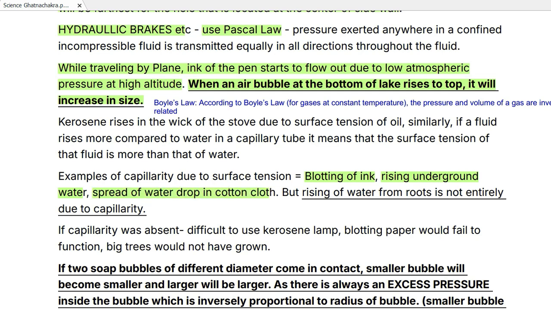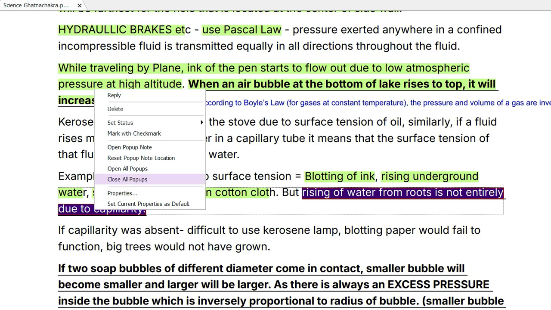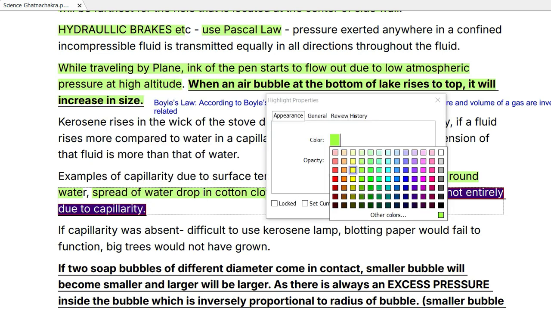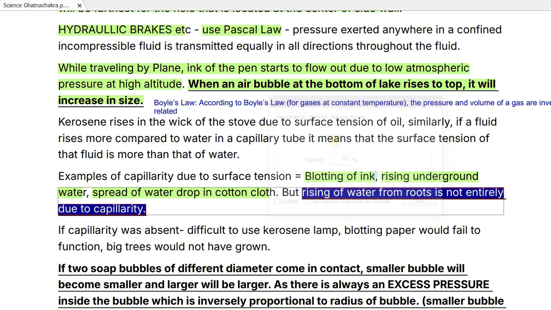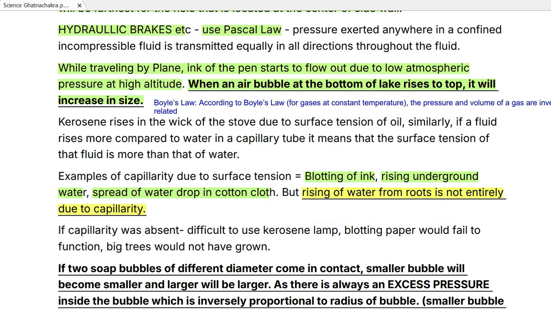But rising of water from roots is not entirely due to capillarity. Remember that. So I'll just highlight that with a different color. If capillarity was absent, it would be difficult to use a kerosene lamp, blotting paper would fail to function, and big trees would not have grown.